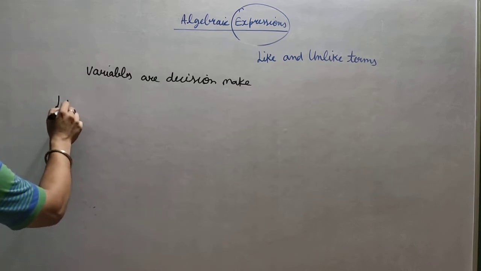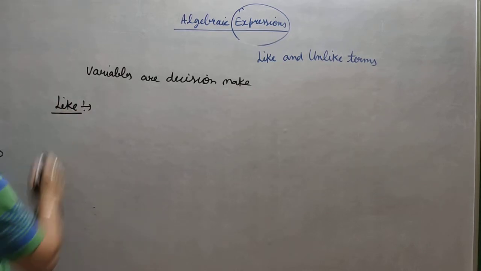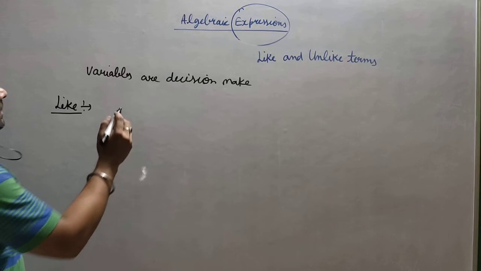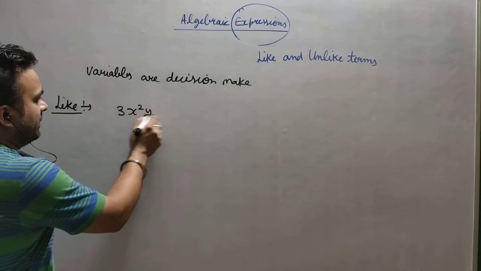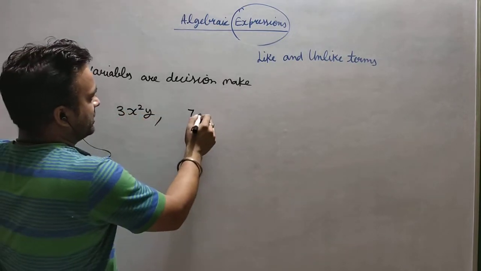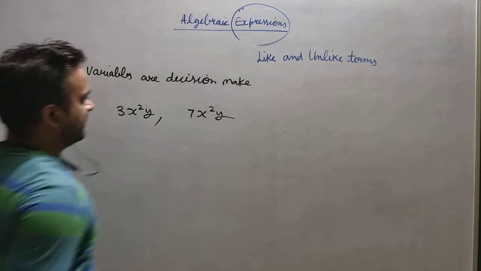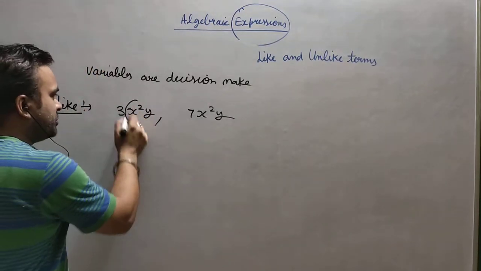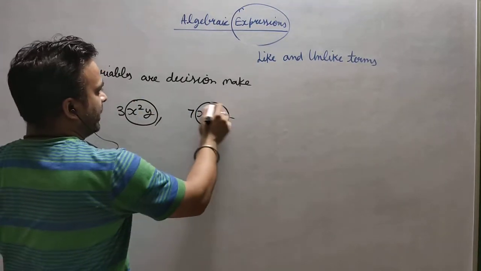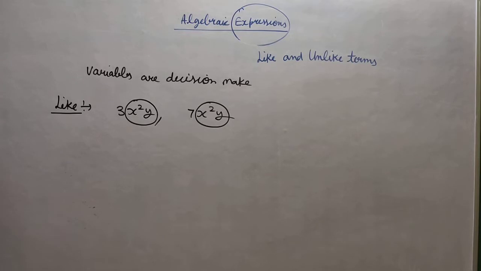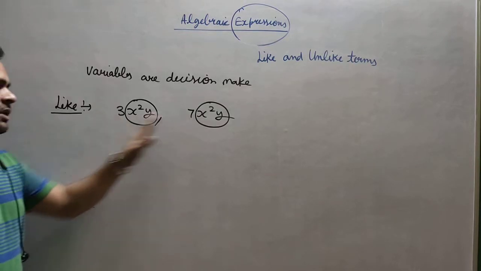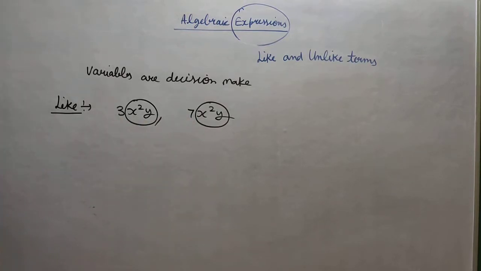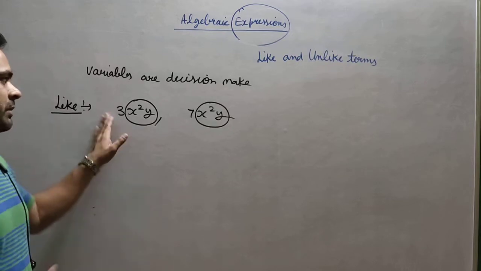How are they making our decisions correct? Suppose I am saying like terms, so how do they tell us? Suppose there is a 3x square y and suppose there is a 7x square y. So we always have to check the variable part of the terms. If you look at the numerical part, never, because the numerical part always belongs to the same family, the number family.